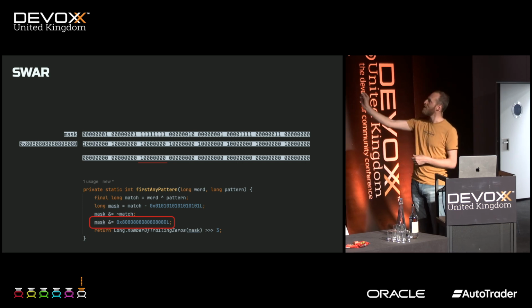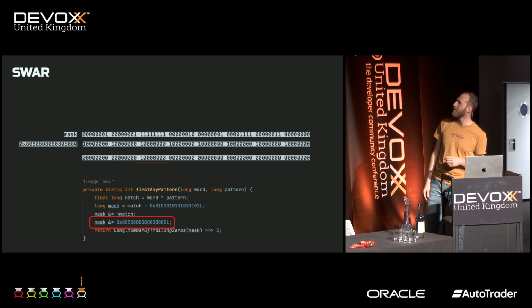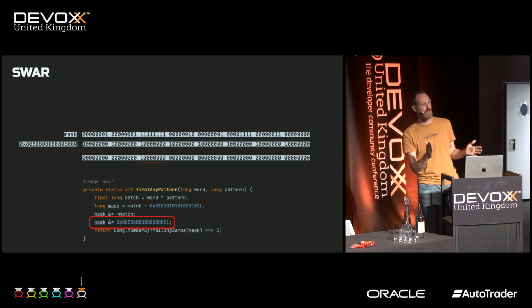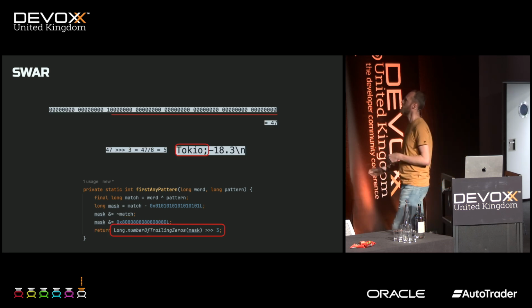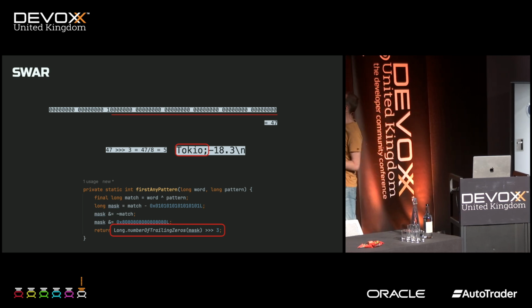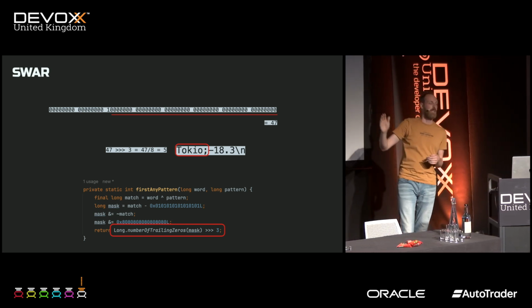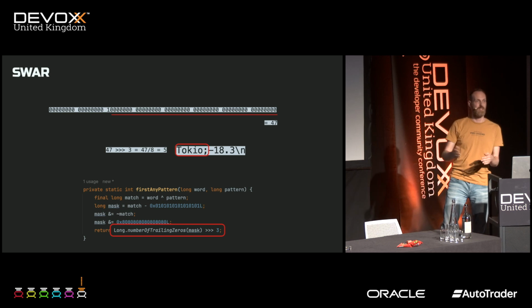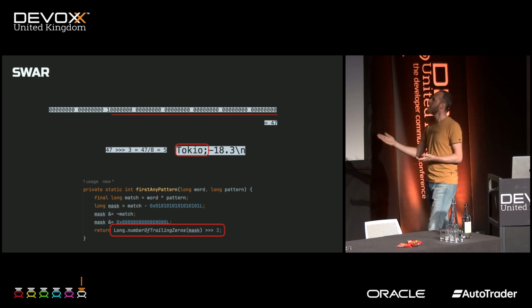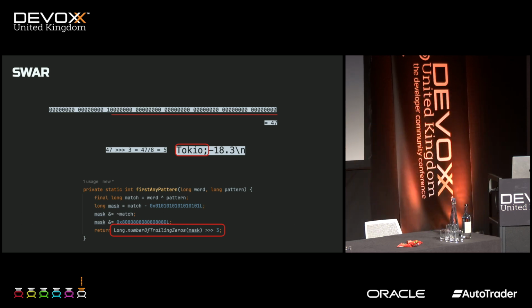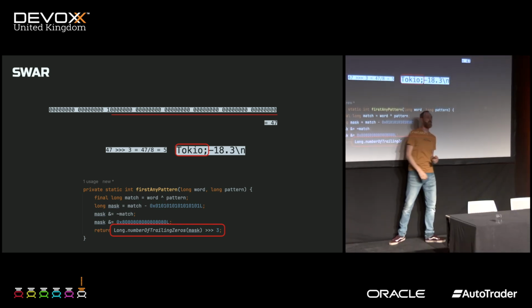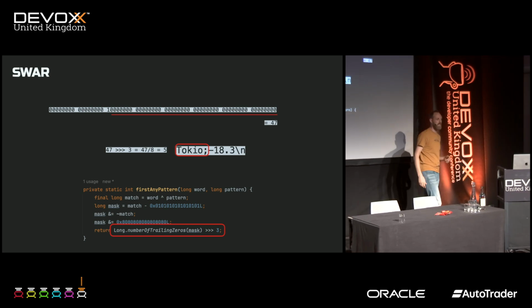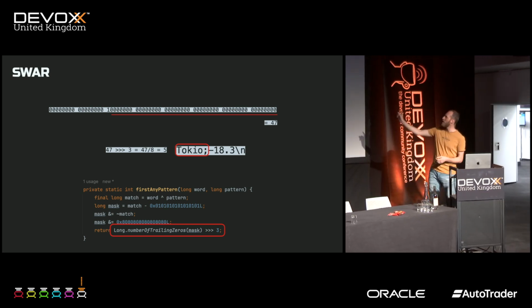So we get just this single value. We've isolated the byte we're looking for. And what we do now is we count the number of trailing zeros, which is 47. We need to divide this by 8, because 8 bits per byte. Actually, dividing is a very costly operation, so it's better to shift. If you shift it 3 places, that's the same as dividing by 8. And you can actually see that we found the result.